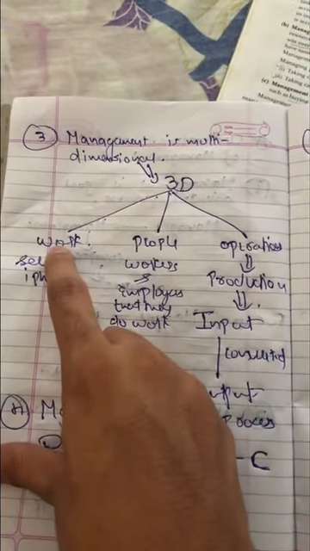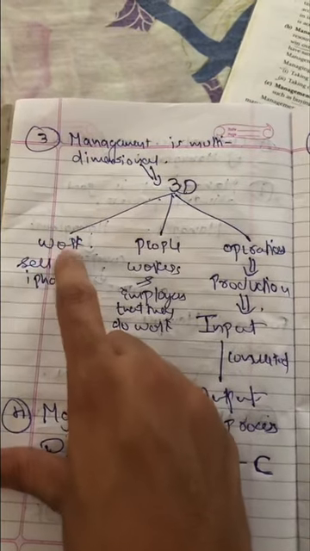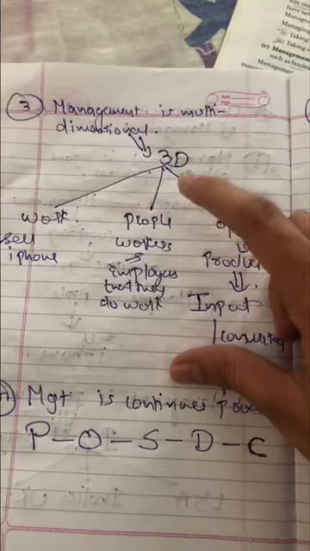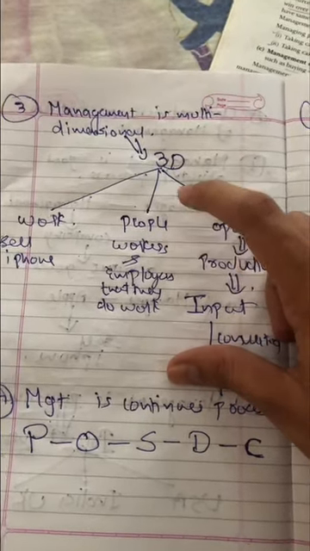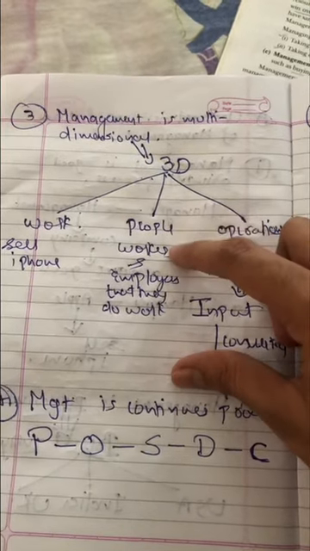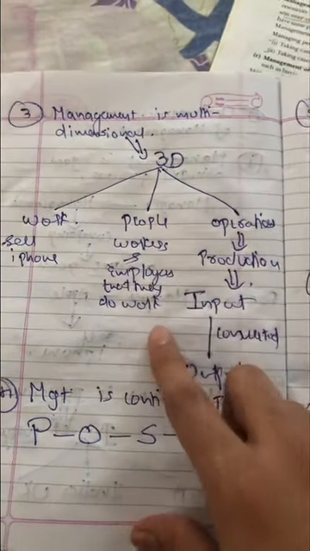What is the work of the manager of Apple company? To sell iPhones. The second thing, the manager has to manage people, right or wrong. So which people will the manager manage? The manager will manage workers, employees, and the work they do.